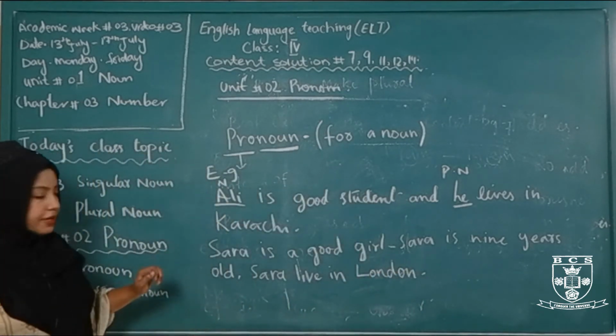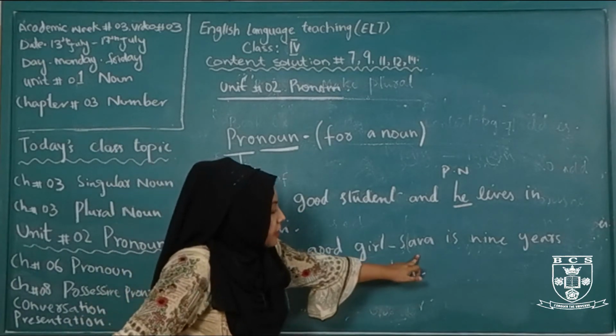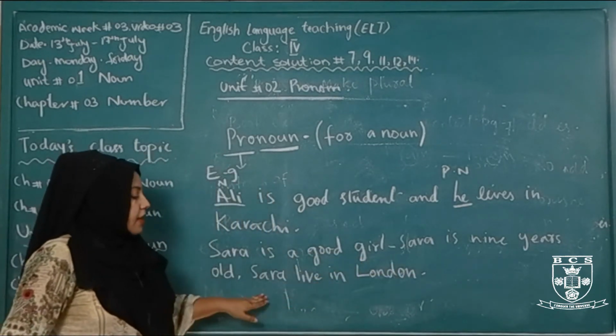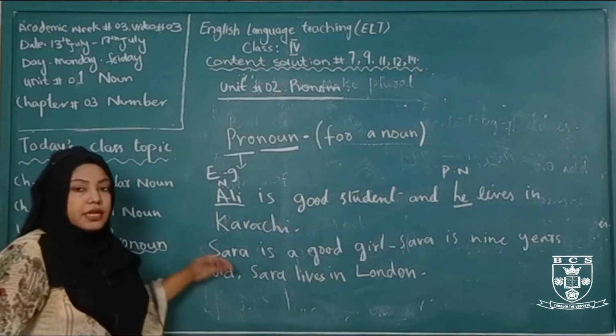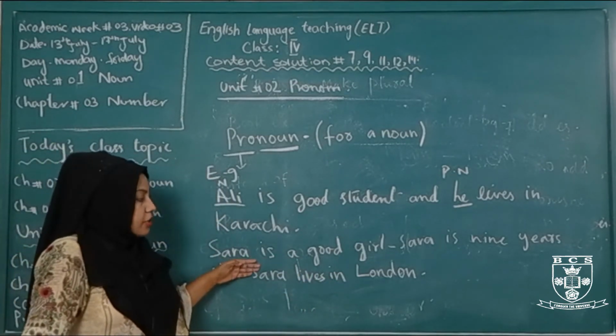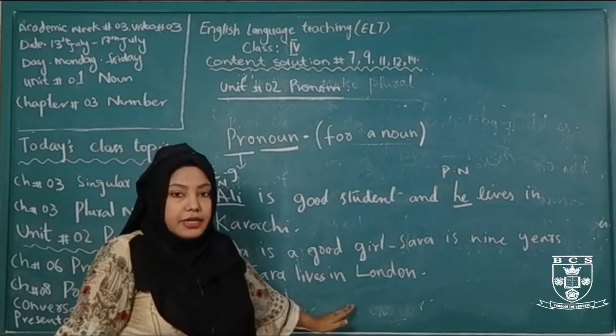Now read this paragraph. Sarah is a good girl. Sarah is 9 years old. Sarah lives in London. In these sentences, we repeat the noun again and again. Sarah is a good girl. Sarah is 9 years old and Sarah lives in London.